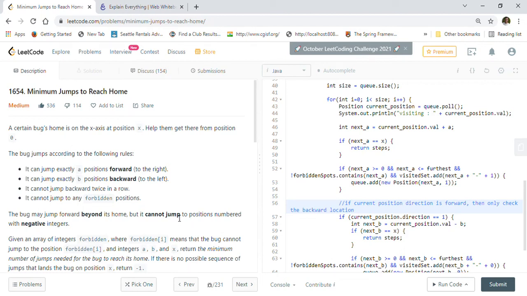Hi friends, welcome back. Today we are going to solve LeetCode problem 1654, minimum jumps to reach home.